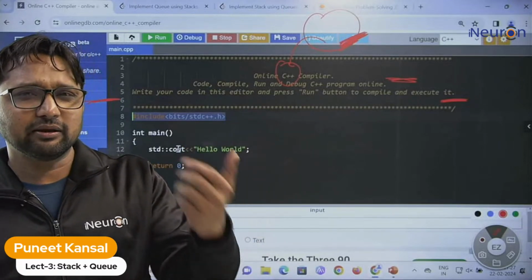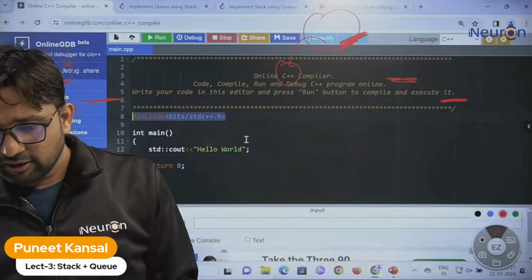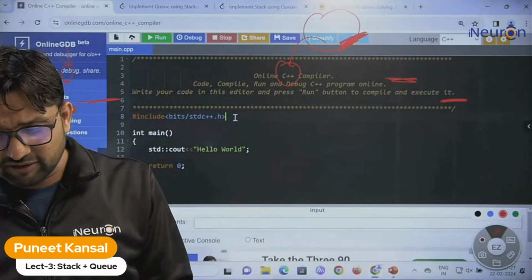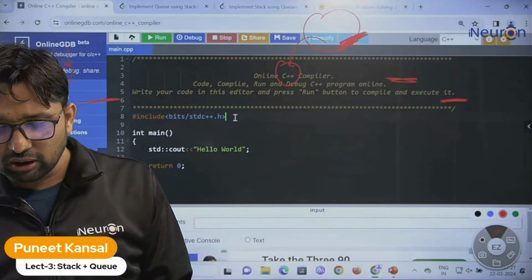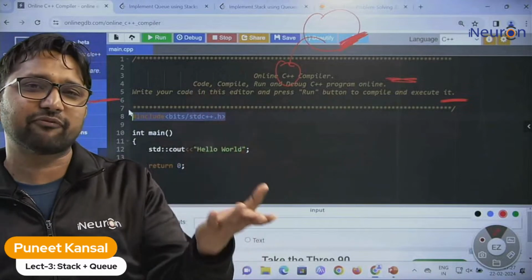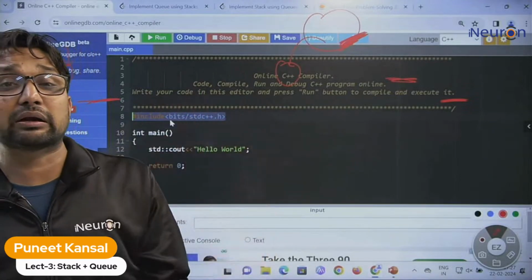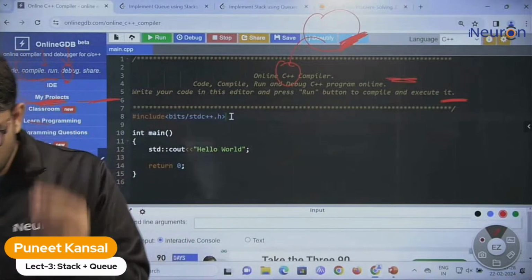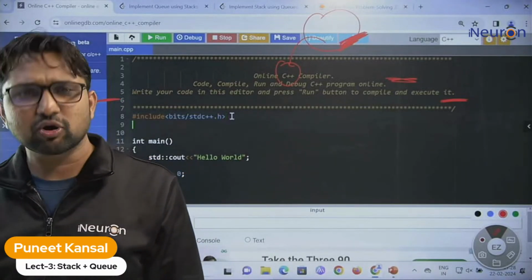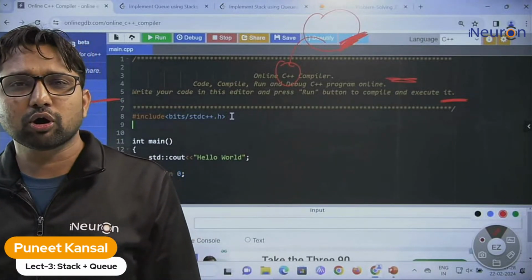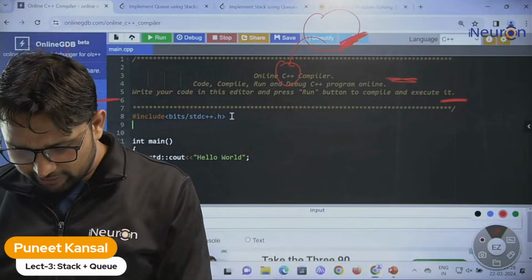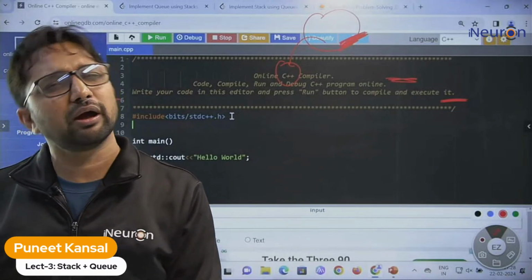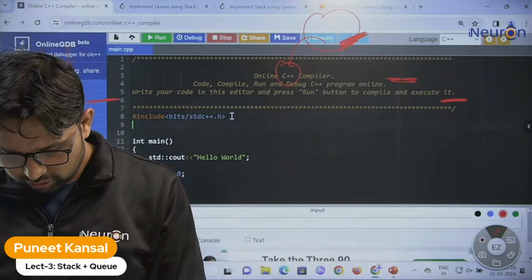So rather than adding different header files, for faster implementation of the code we just mention one header file, which includes all the others. Yes, this will slow down your code a little bit, but it is not going to impact that much. Your code will be accepted on Codeforces and LeetCode also.